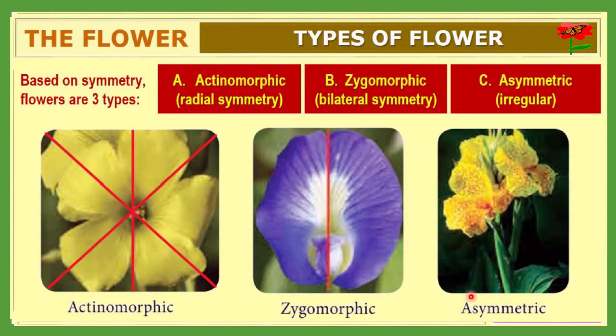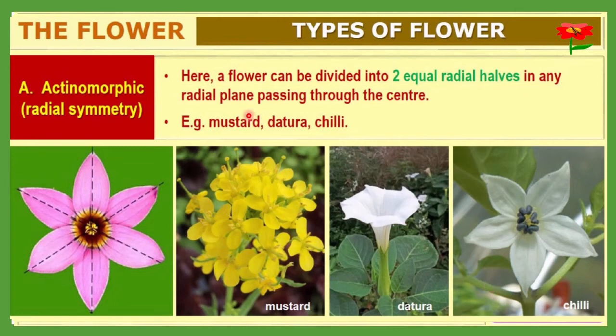That means from no axis can you get two equal portions, and such a flower is also called an irregular flower. So on the basis of symmetry, we can divide flowers into three types: actinomorphic, zygomorphic, and asymmetric.